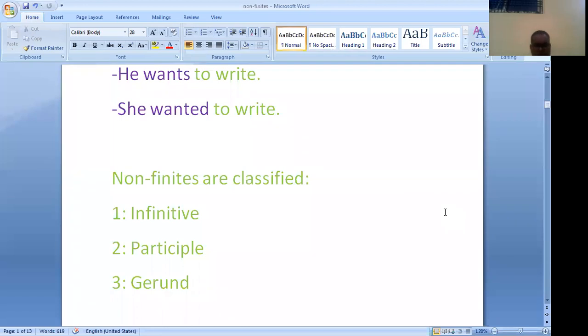Then, participle. Seeing the police, the thief ran away. We had seen an example. Seeing is formed from the verb see and has an object, police.